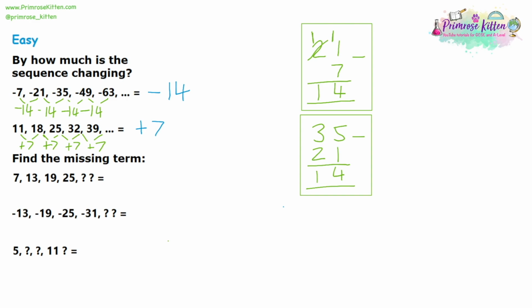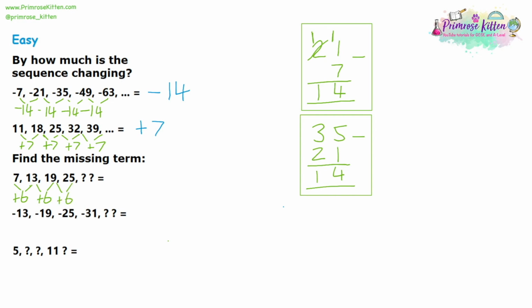Now, as well as being asked by how much the sequence is changing, you might be asked to find specific missing terms in a sequence. However, it's exactly the same method. So we'll look at our sequence, 7, 13, 19, 25. We're going to think about what's going up by each time. So 7 plus 6 would be 13. And we're going to check it's plus 6 for all of them. So 13 plus 6 is 19, and 19 plus 6 is 25.